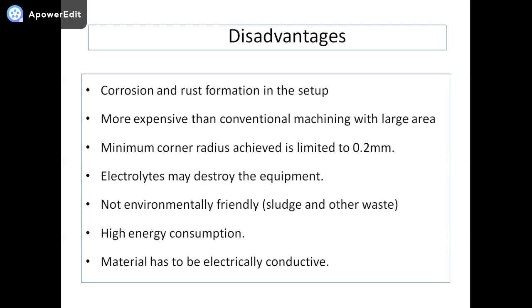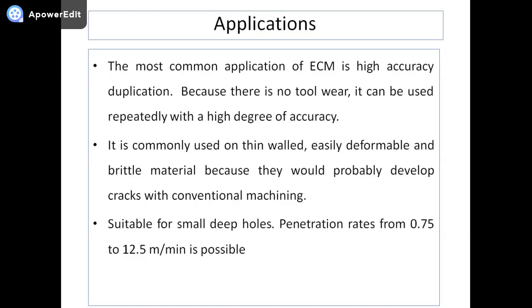The process is not environmentally friendly because sludge and other waste are produced during the operation. Very high energy is required, and the material to be machined must be electrically conductive. So these are a few disadvantages associated with the electrochemical process.